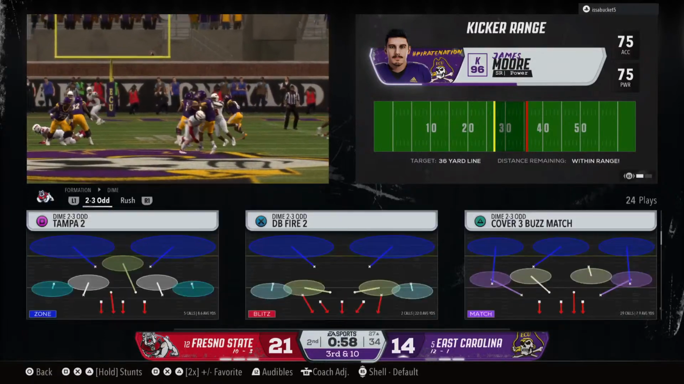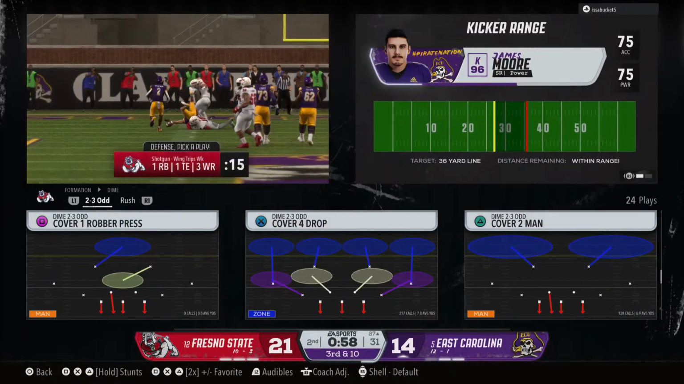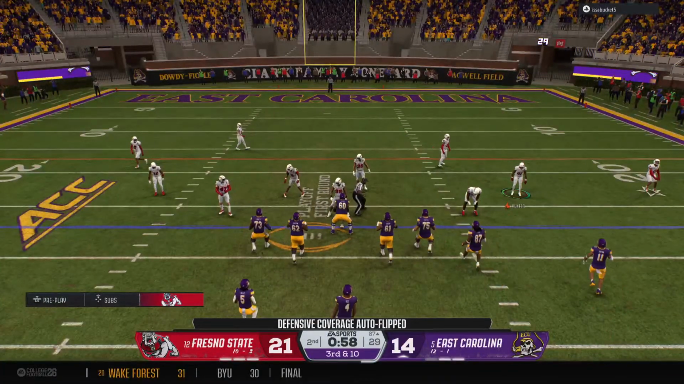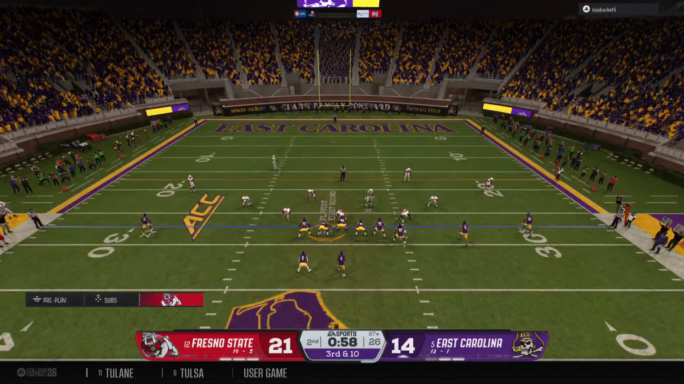Well, you can see what happens when you try to squeeze it into a tight window. An incompletion is probably the best result he could have hoped for, because an interception is the most likely outcome anytime you throw into double coverage.